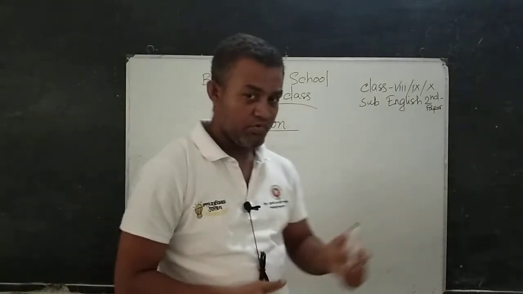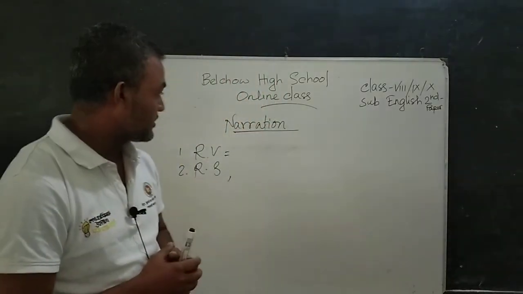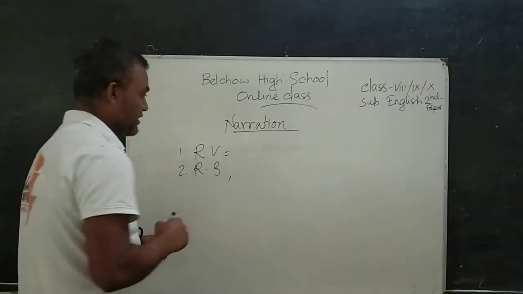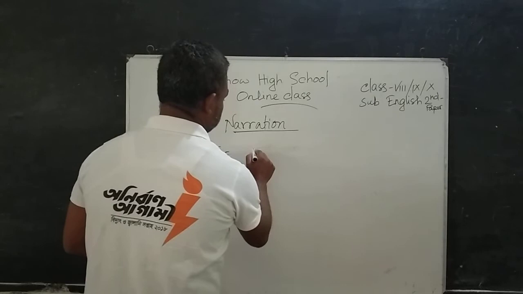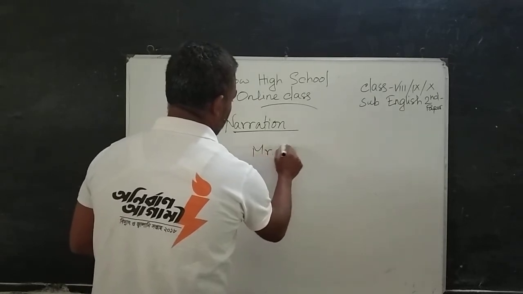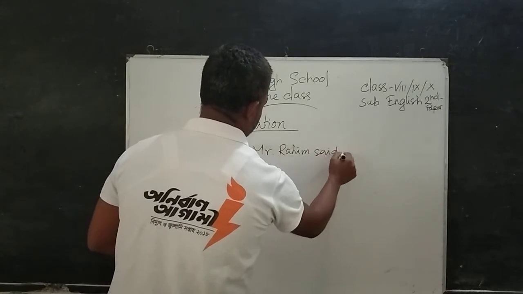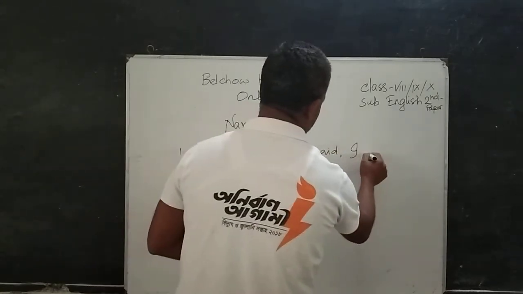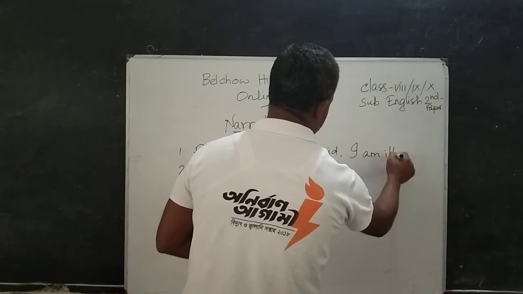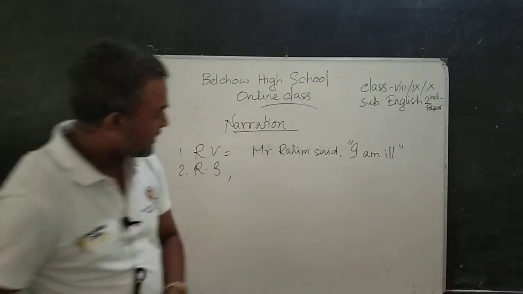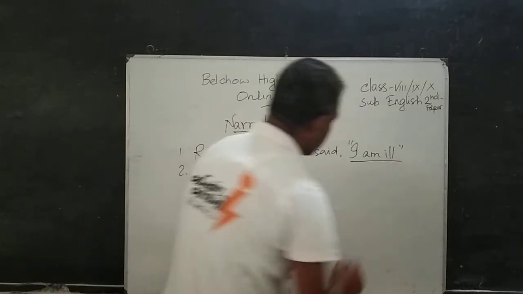The things which are written in inverted commas are called reported speech, such as Mr. Ibrahim said, "I am ill." Here we can see "I am ill."